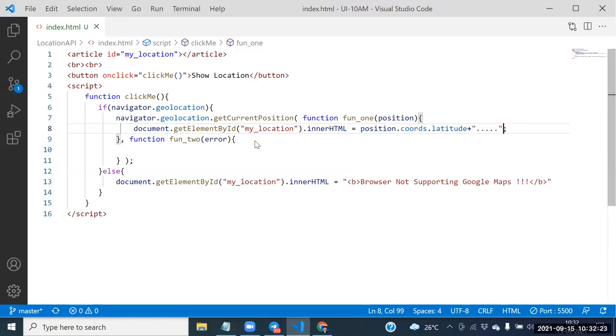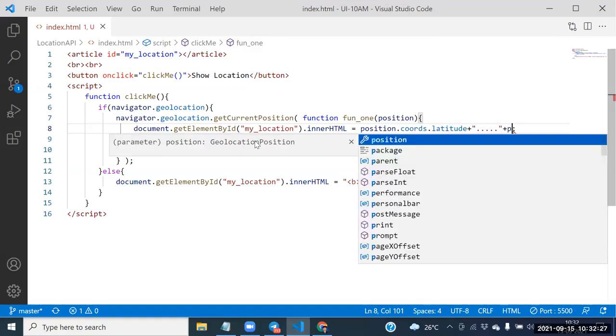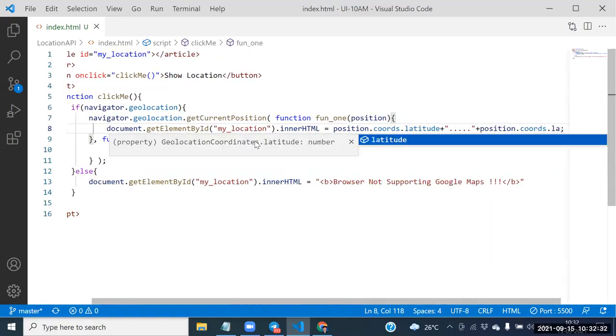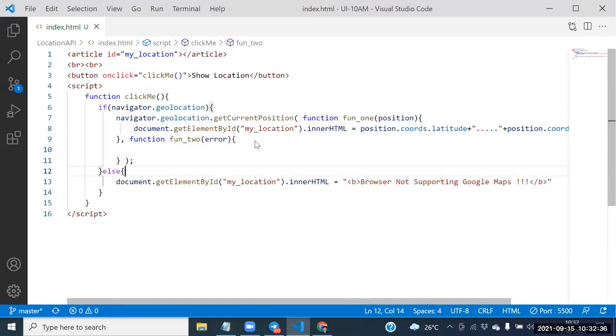One more thing is how to get longitude also. Say this one again: position dot coords dot what you wanted to place here? Longitude we need to place. We need to place the longitude also.